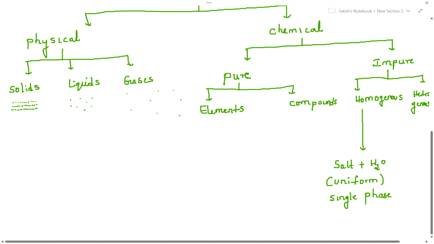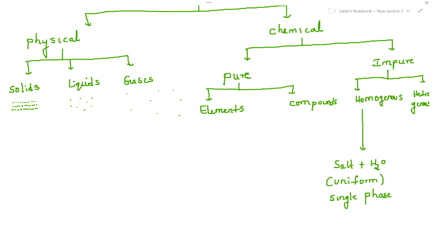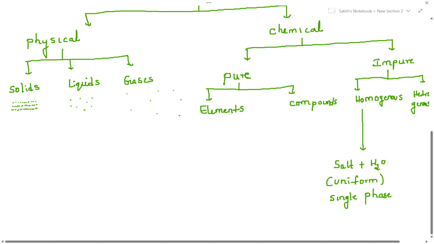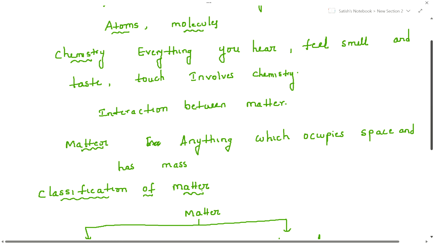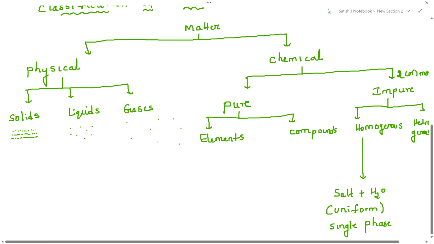There is no fixed proportion. Why am I stressing this point? Once we enter into the compound definition, water formation is a fixed ratio. Carbon dioxide formation is a fixed ratio. So that's why there we are talking about fixed ratio. Here it is not like that, any proportions. Okay, let me write here. Two or more compounds, any proportions. Okay, please make a note.